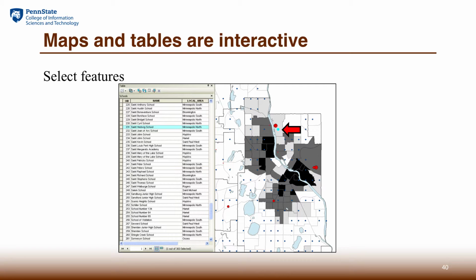For example, we may be interested only in schools that have a larger enrollment of 1,000 or more. In this case, we can do a selection by attributes of the schools and specify SQL query criteria, and then the selected schools will be highlighted on the map.